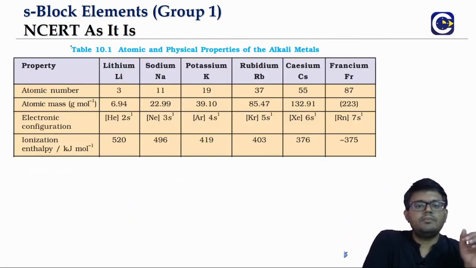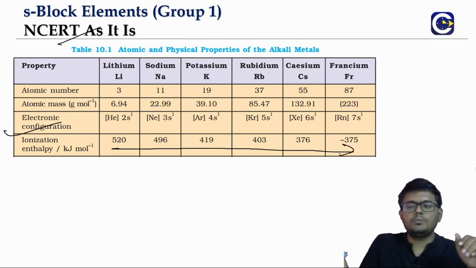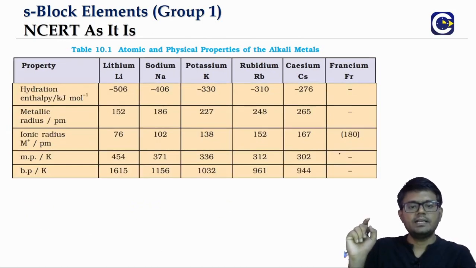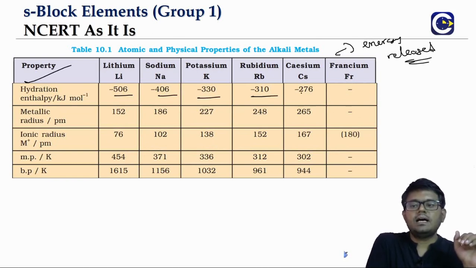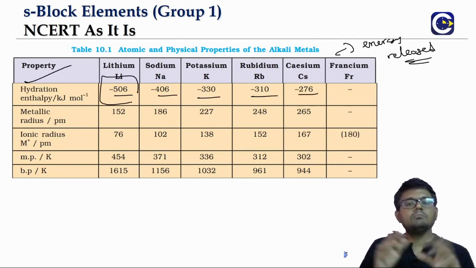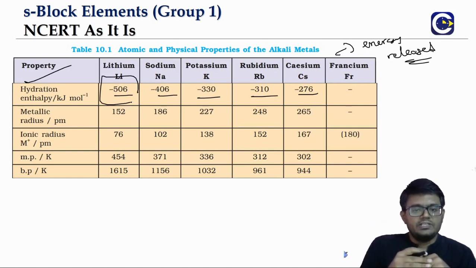Now this is the table we have mentioned, table 10.1. If you look at the ionization enthalpy, we can see what is happening as we go down the group. It keeps on decreasing. And if you look at hydration enthalpy, why is it negative? Because it is the energy released. You can see that for lithium, more energy is released because of the exceptional degree of hydration.